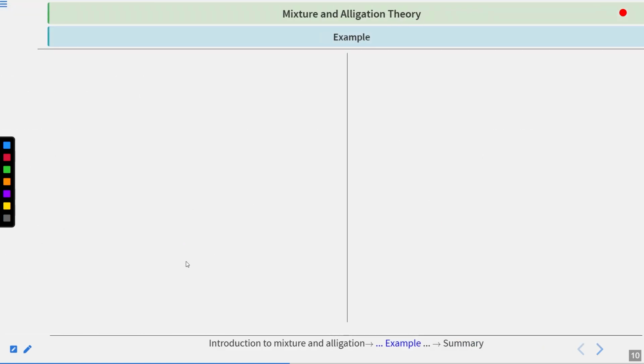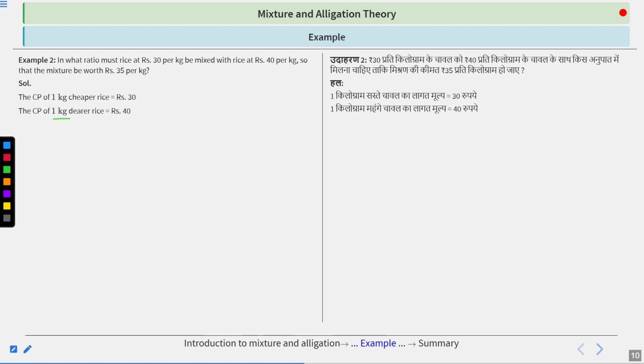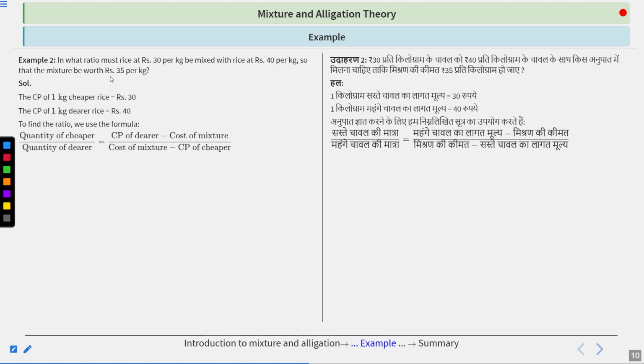Clear? Next. In what ratio must rice at rupees 30 per kg be mixed with the rice at rupees 40 per kg, so that the mixture be worth rupees 35 per kg? Clear? So we know that the CP of 1 kg cheaper rice is 30 rupees, and we also know that 1 kg dearer rice is 40 rupees per kg, and the mean price, average price is also known, which is 35.